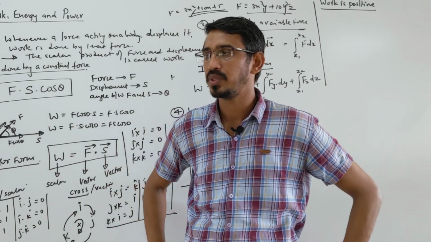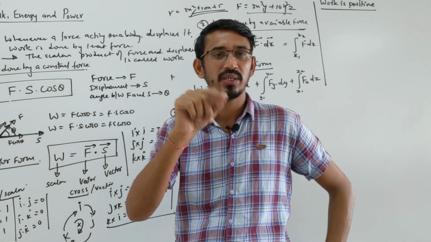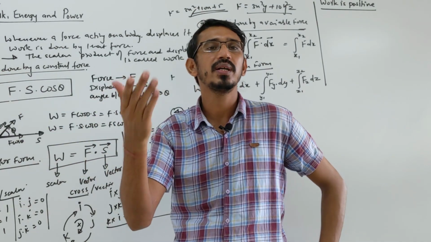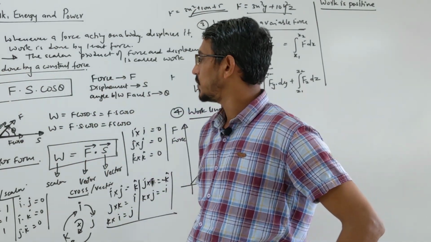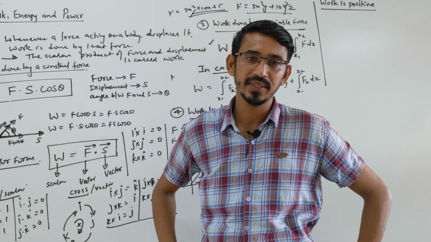Now, if this angle is more than 90, the cos term becomes negative, right? Suppose cos of 120 degrees is minus 1 by 2. So this term starts getting negative, and the work done becomes negative. So work done is positive when the angle is from 0 to 90 degrees.